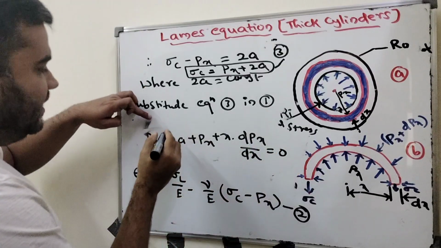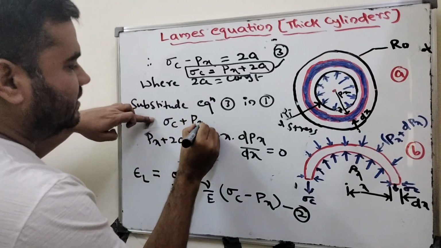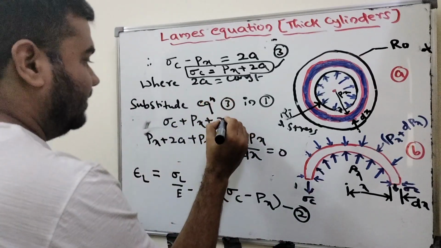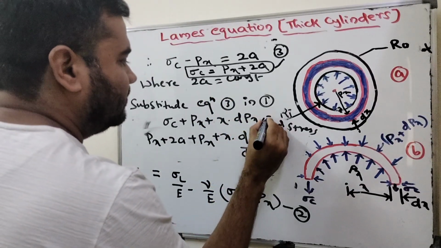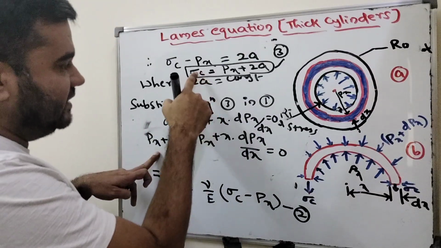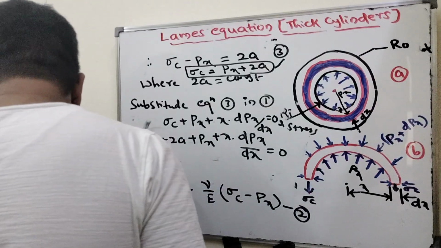Now substituting the sigma C value, Px plus 2a, we get this equation here.